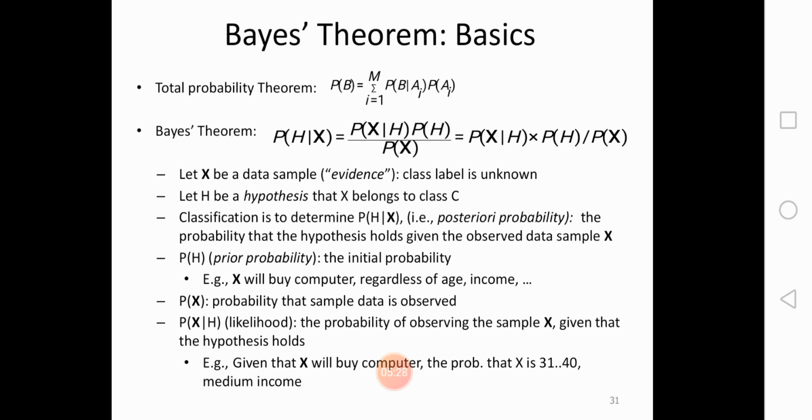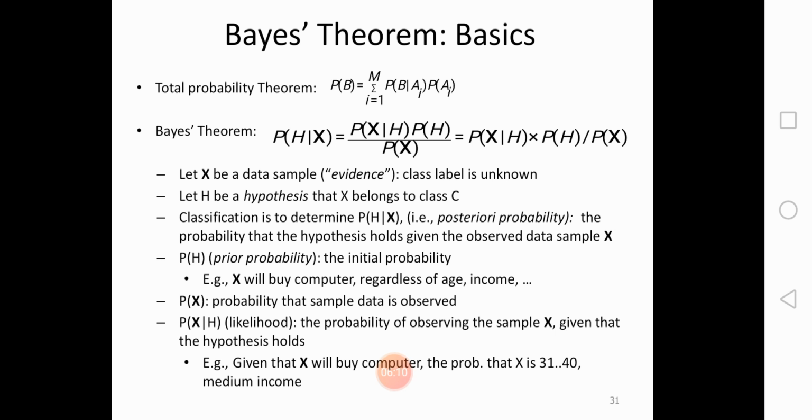For example, given that x will buy a computer, the probability that x is 31 to 40 with medium income. Here x is nothing but a simple data tuple belonging to a particular database, and 31 to 40 is the age. Obviously, if the person belongs to age 31 to 40 and has an income of 20,000 or 30,000, there is a chance of buying a particular system.